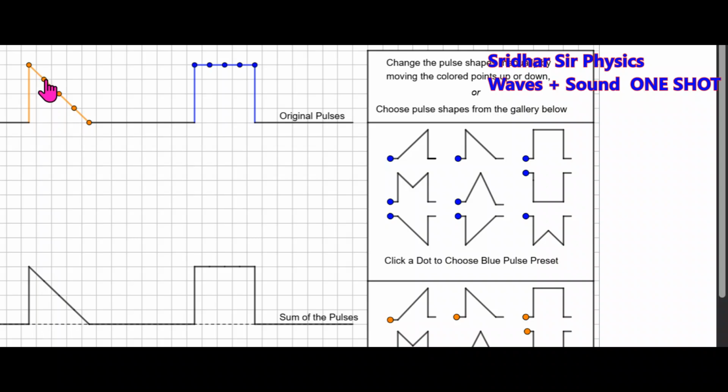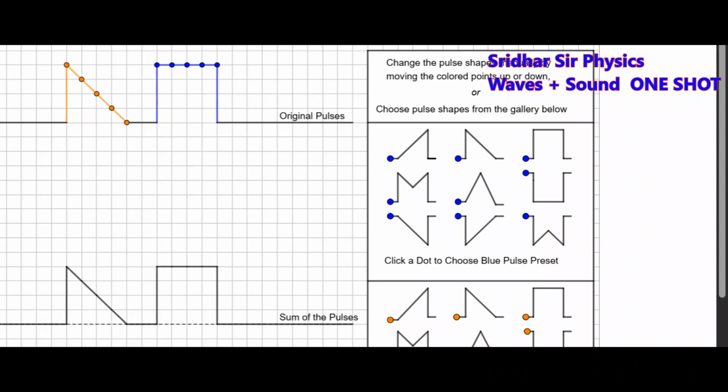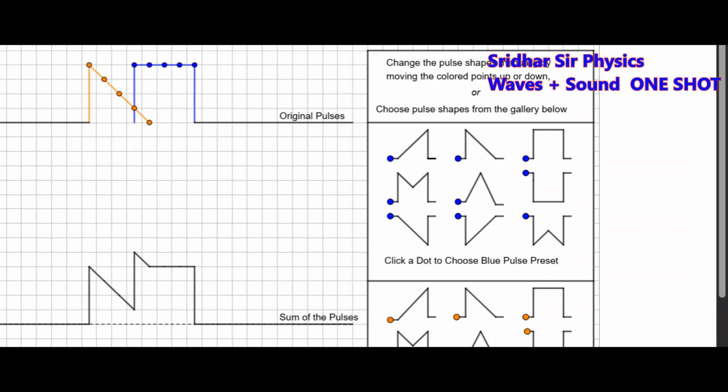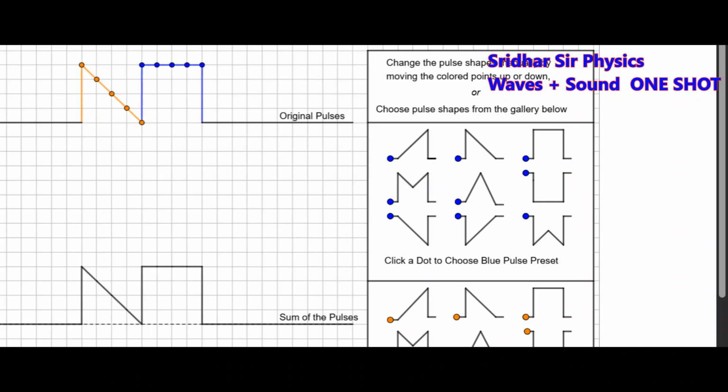Now I have this one triangular pulse. This is a square pulse. Here we'll make them undergo superposition. Now as they approach each other, the superposition will take place. It will be like this. Below you can see these are the pulses undergoing superposition. Below is what? The resultant. This will be the resultant. You can see clearly, now they are undergoing superposition.